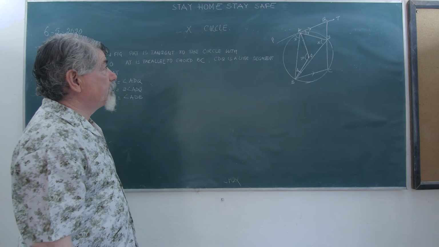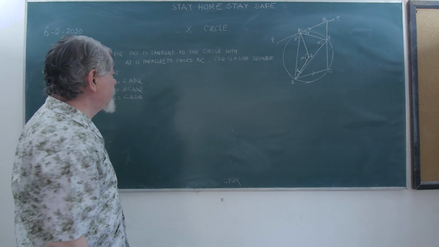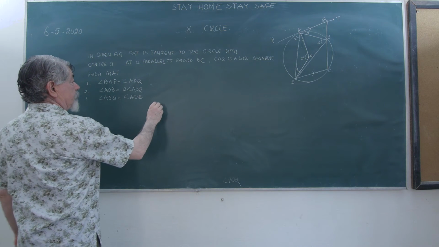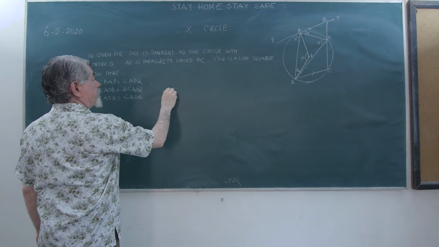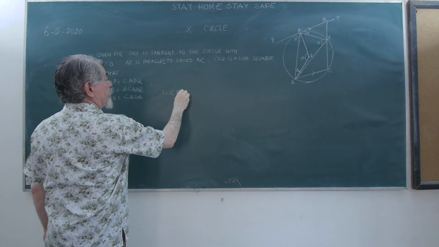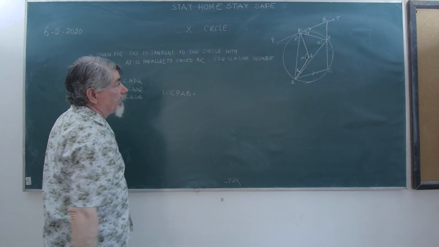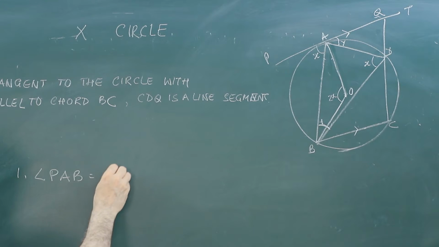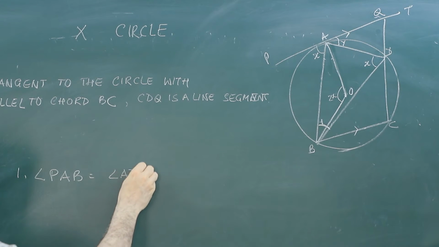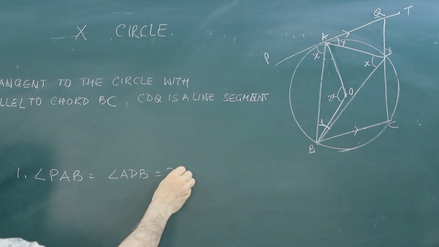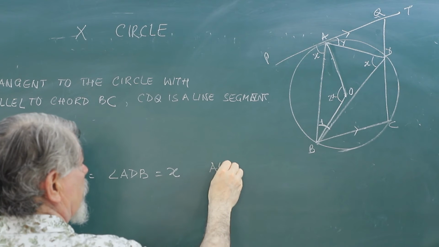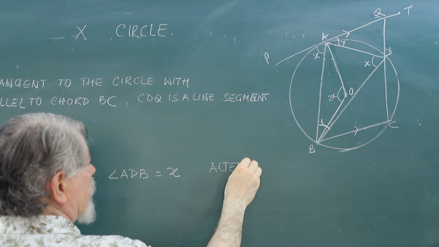What I am starting from, I am saying angle PAB will be equal to angle ADB. Say X, both are X, alternate segment property.